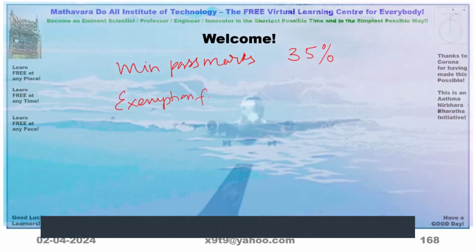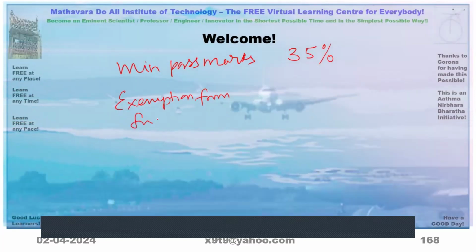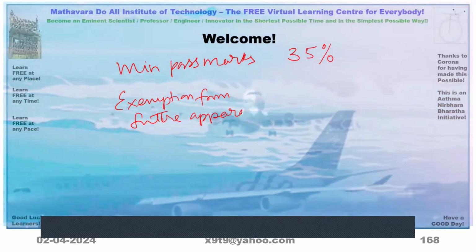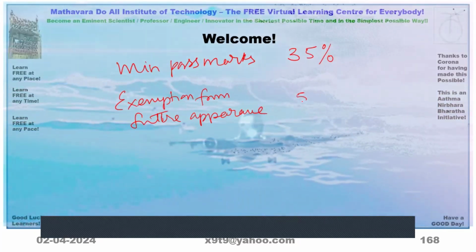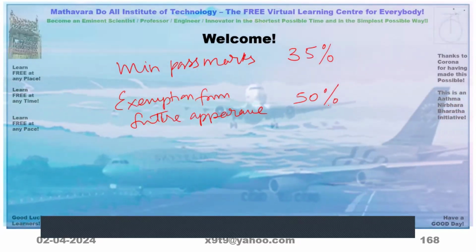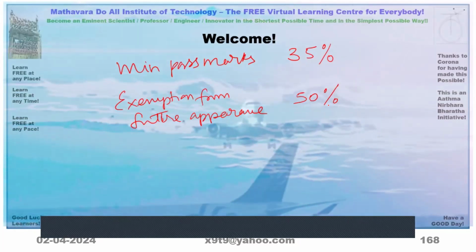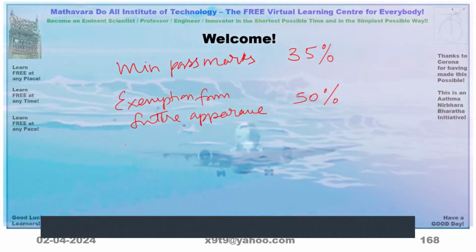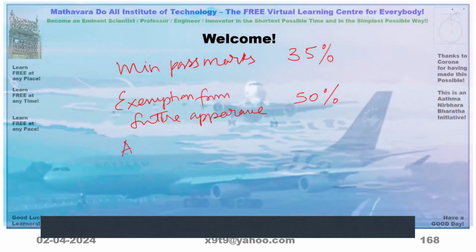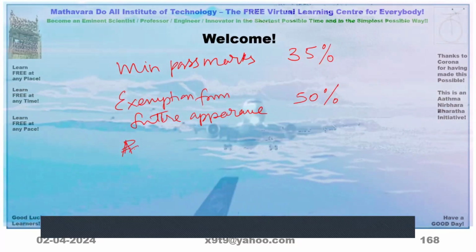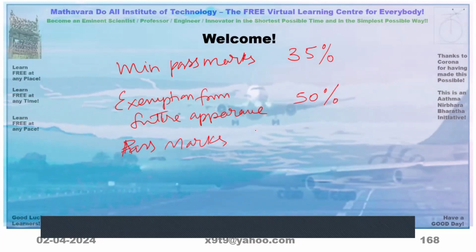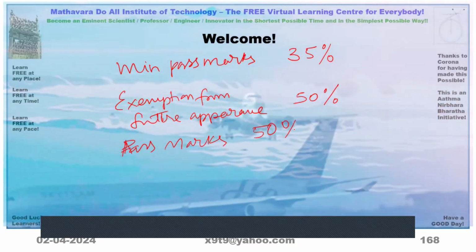Exemption from future appearance 50%. Then pass marks 50%.